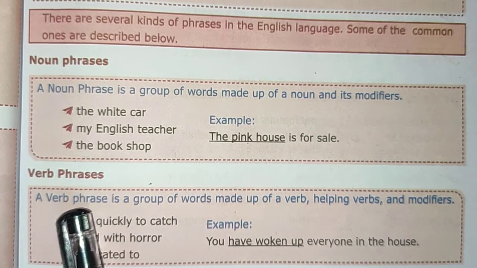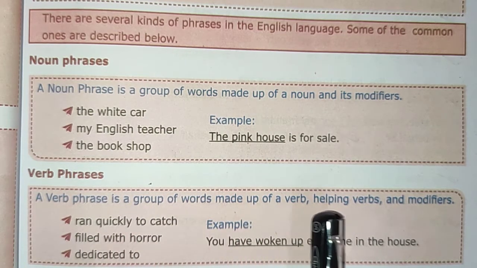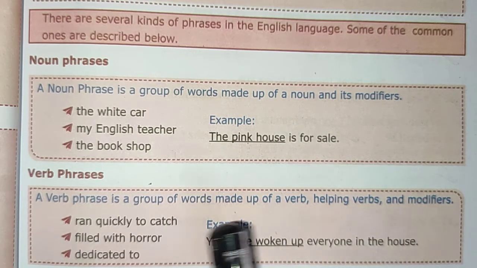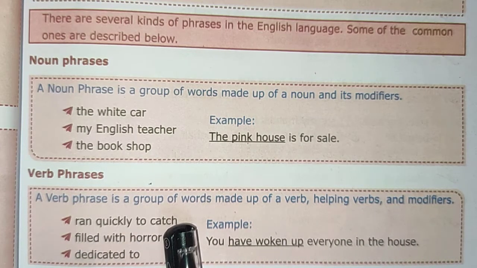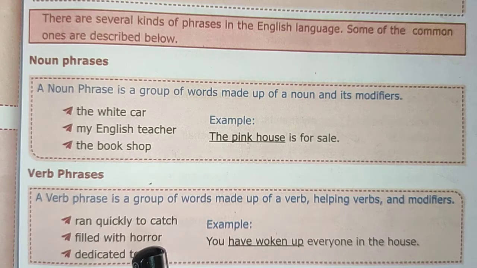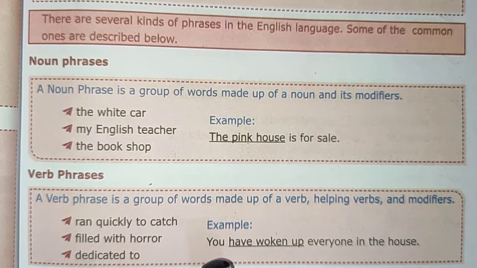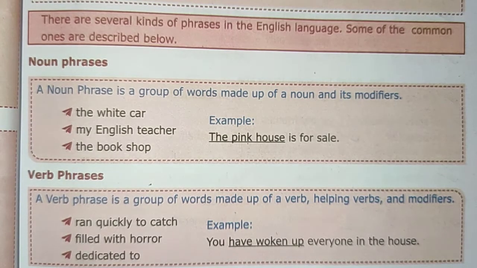Verb phrase. A verb phrase is a group of words made up of a verb, helping verbs and modifiers. Ran quickly to catch. Ran, catch, those are verbs. Filled with horror. Dedicated to. You have woken up everyone in the house. So these words are known as phrases, and have woken up is a verb phrase.